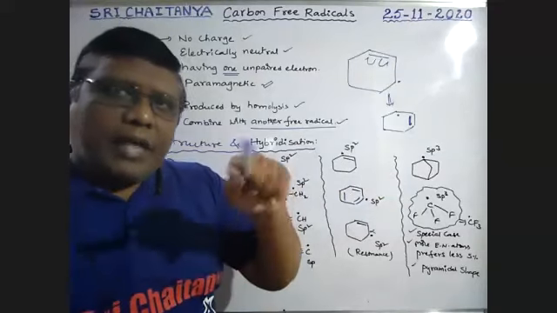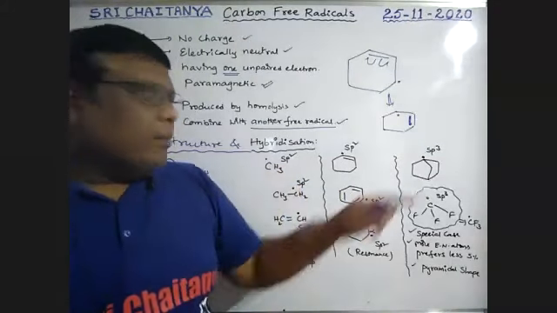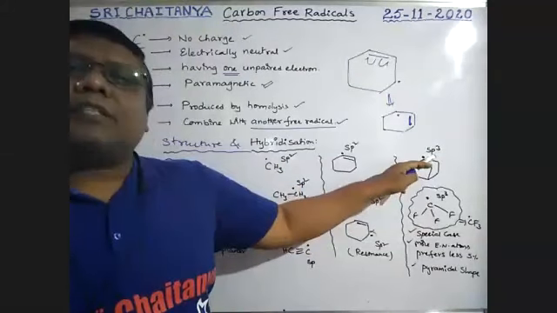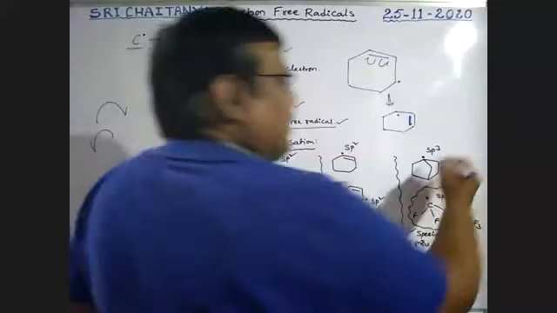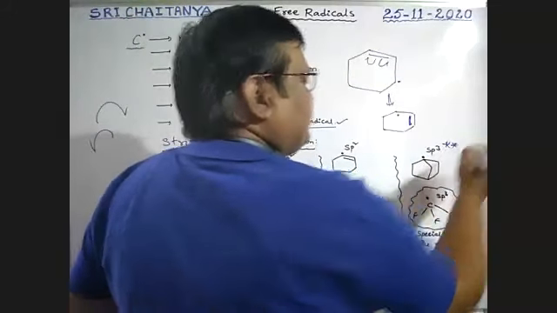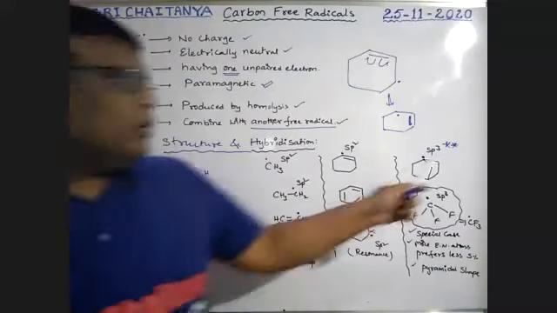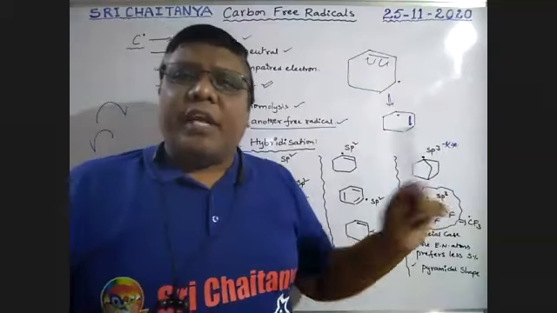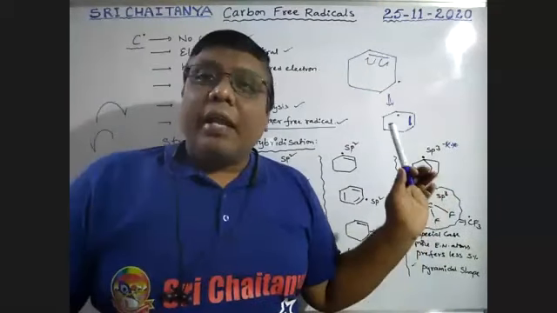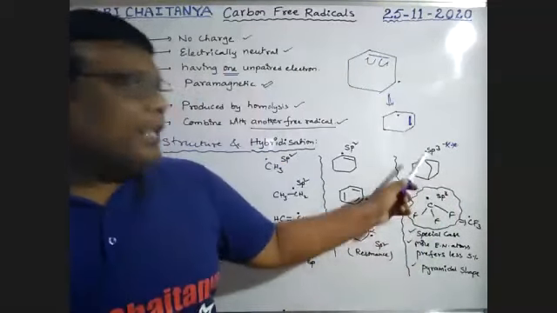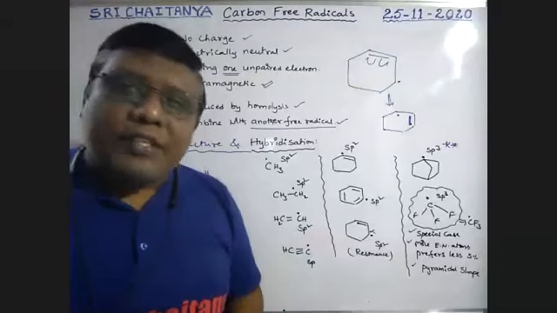Generally, boys, carbon free radicals are sp2, but in this case it is sp3. Please be conscious, very, very important. So yes, Bredt's rule. Bridgehead free radical is sp3 hybridization.